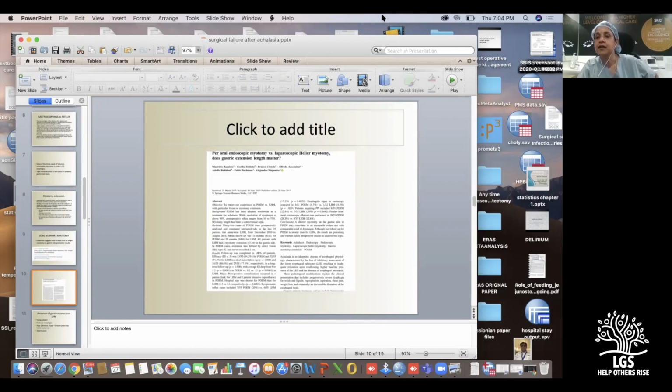But here you understand that because it's an inadequate myotomy, usually they would not have done the proper myotomy crossing the esophageal sphincter. So usually that sphincter is still intact. So partial dilatation would do better, and there's less chance of esophageal perforation. But first you have to see how much of a real raised esophageal sphincter pressure there is, or whether it is something else which the patient is presenting as recurrence of achalasia.